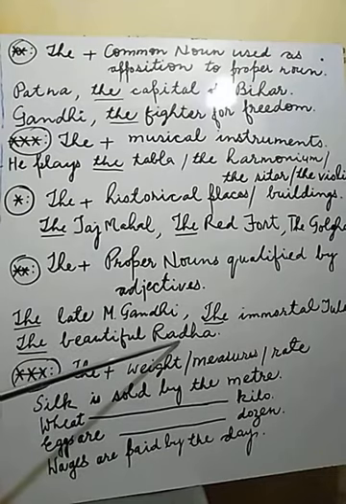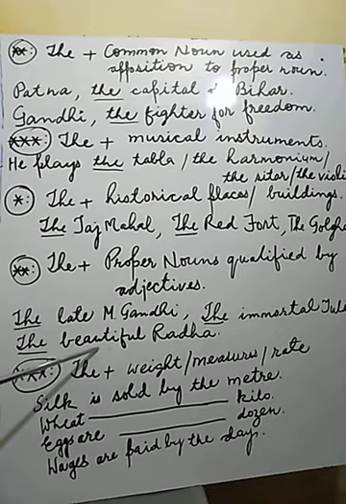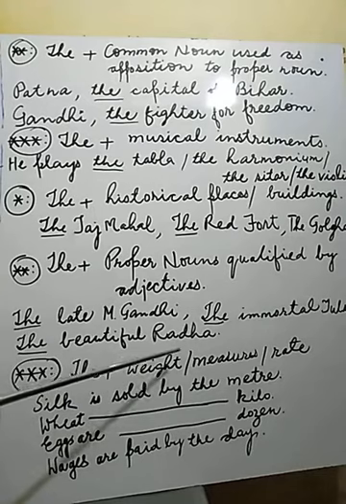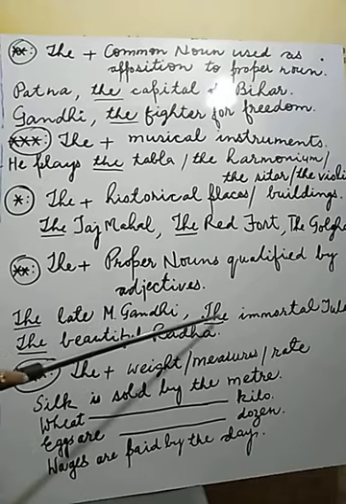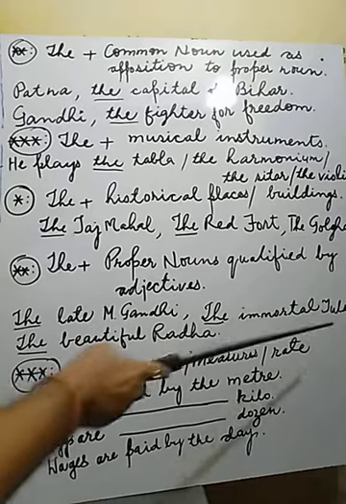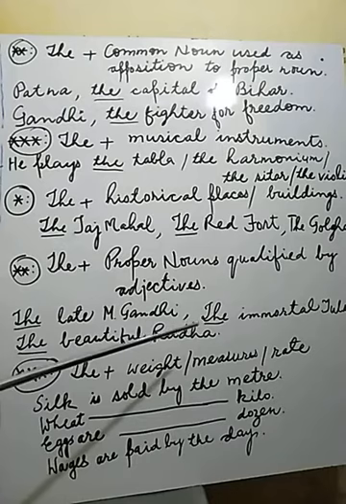Radha is the proper name, and before that, beautiful. Beautiful qualifies Radha, so an adjective is used regarding Radha. So before that, it is compulsory to use article "the". It means the late Mahatma Gandhi, the immortal Tulsi, the beautiful Radha.